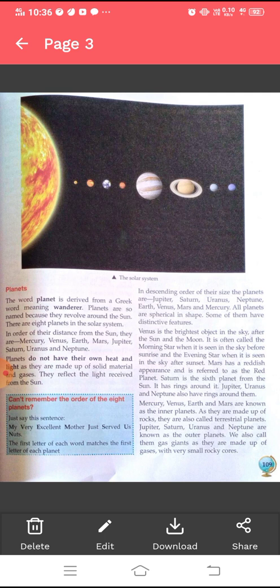Mercury, Venus, Earth and Mars are known as the inner planets as they are made up of rocks, and they are also called terrestrial planets. Jupiter, Saturn, Uranus and Neptune are known as the outer planets. We also call them gas giants as they are made up of gases with very small rocky cores.